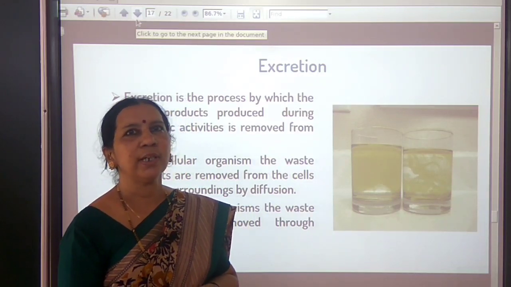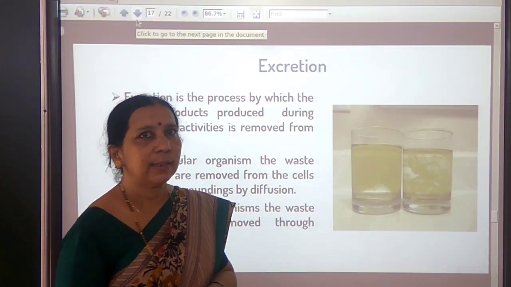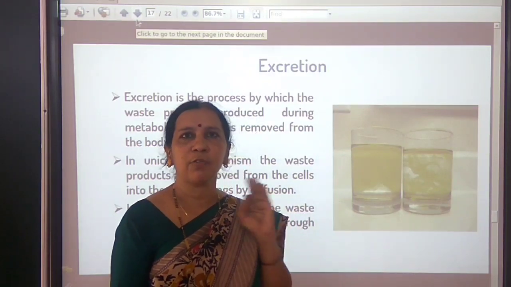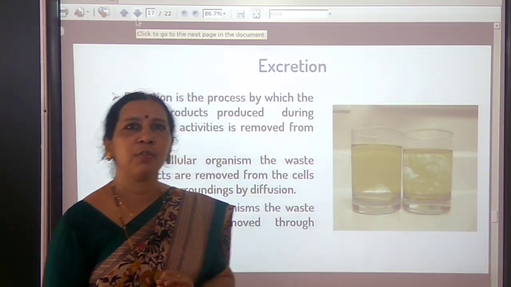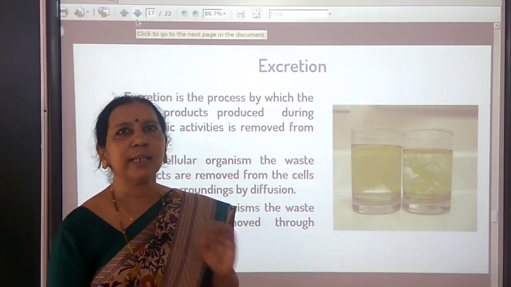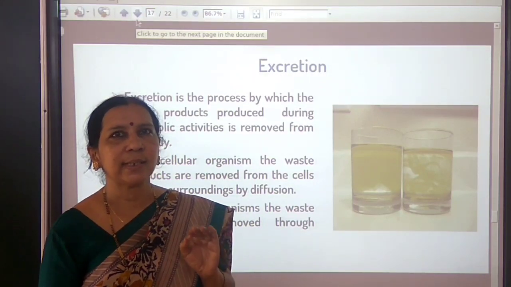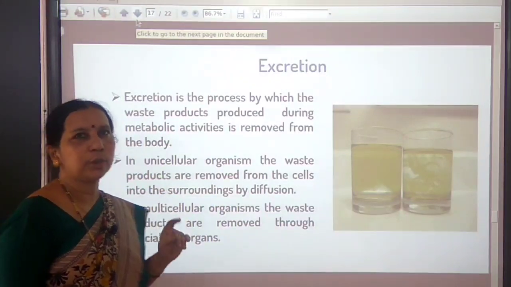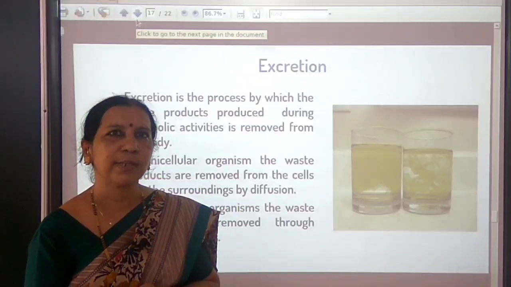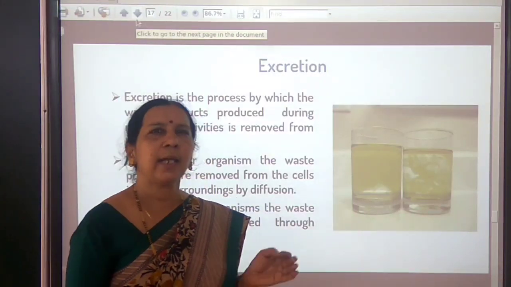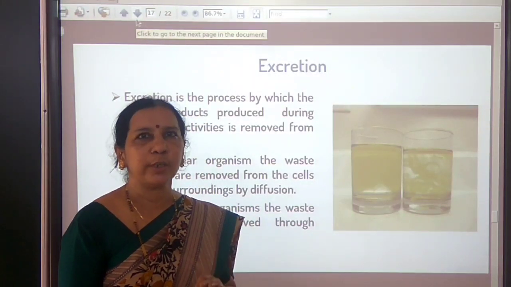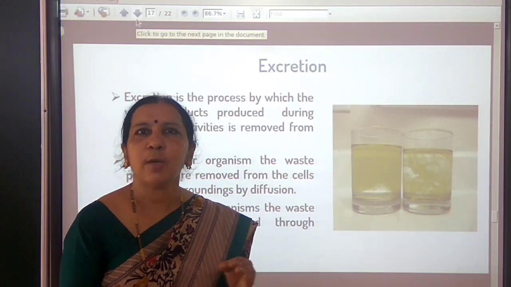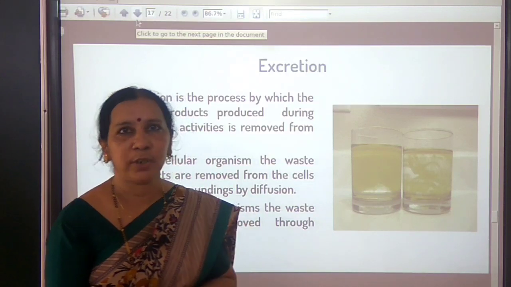And one more waste which is thrown out from the body of human beings is in the form of urine, which mainly contains urea, the nitrogenous waste in our body. Major nitrogenous waste is in the form of urea, and excess of water and some salts, which we call urine, is excreted through a pair of kidneys in our body.